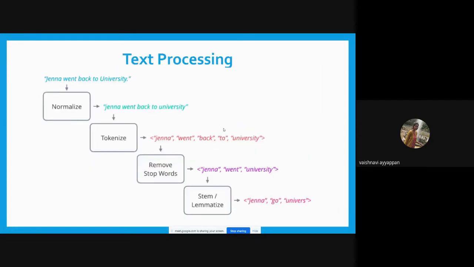How are we going to process the text with the help of the techniques we saw above? First, we need to take the sentence. Here the sentence is "Jenna went back to university." This is the text, and we are going to normalize it. Normalize means we are going to convert all the letters in the words to lowercase. So here the normalization output will be all lowercase words.